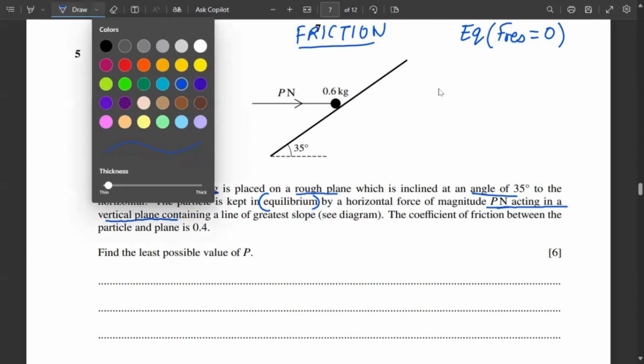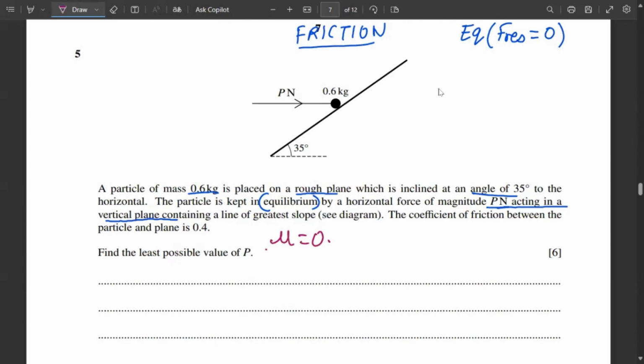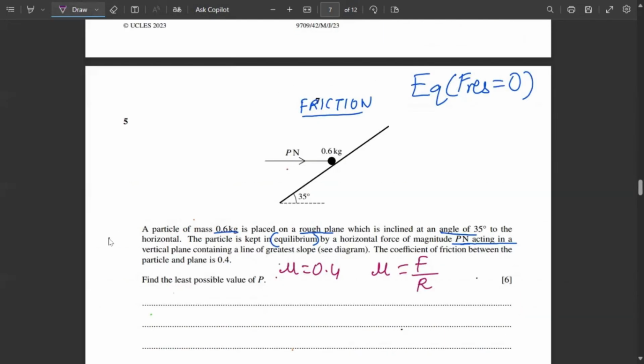Now, this is an important point. The coefficient of friction that we are given is 0.4, and we need to remember the formula for coefficient of friction is F by R. So now that we have read the question, the final statement is find the least possible value of P. In this case, there are two possible options for P. We'll solve for both and figure out which answer is the lesser quantity, and we'll have that answer in the end.